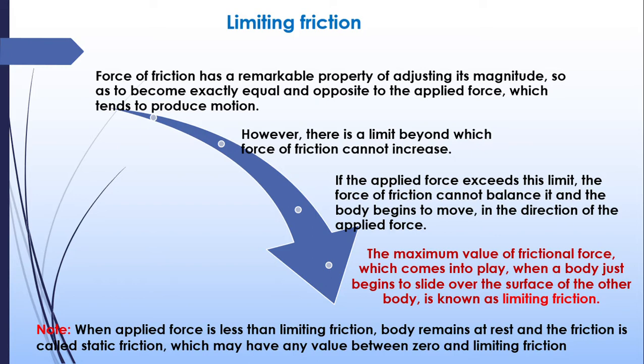And at some point the frictional force will be lesser than the force which we are applying. So at that time the body starts moving. The point at which the maximum value of frictional force comes into play when a body just begins to slide over the surface of another body is known as limiting friction. The frictional force which comes into action when a body just starts sliding over the other is known as limiting friction. It is the maximum limit of friction that can be exerted.